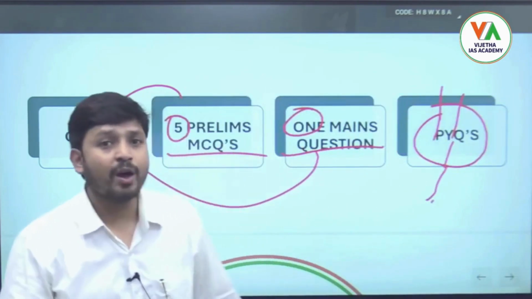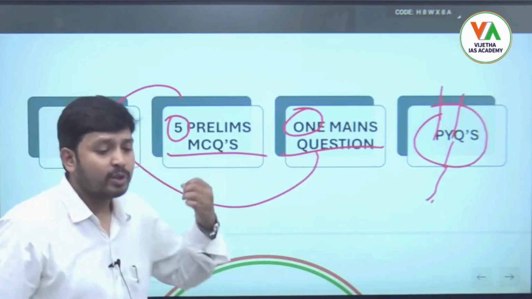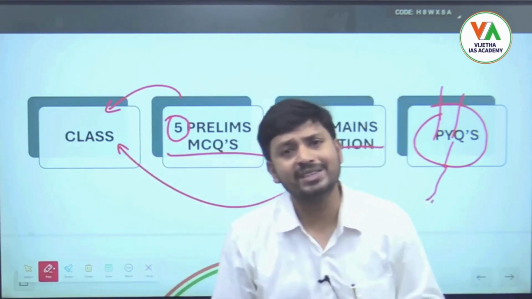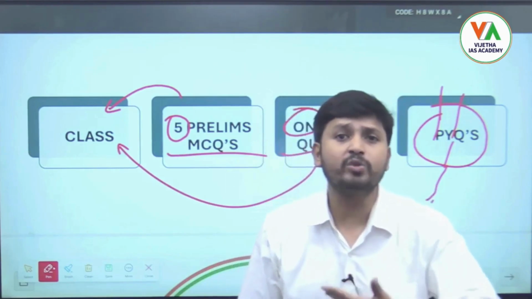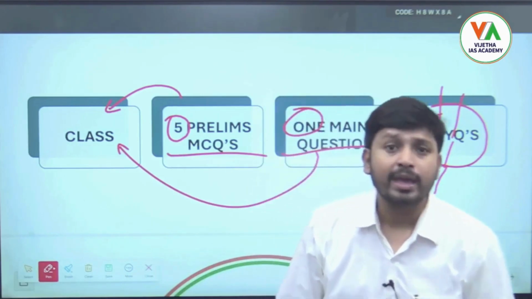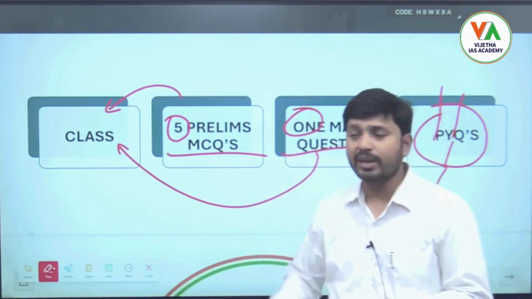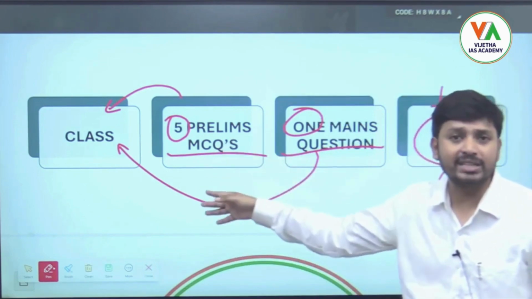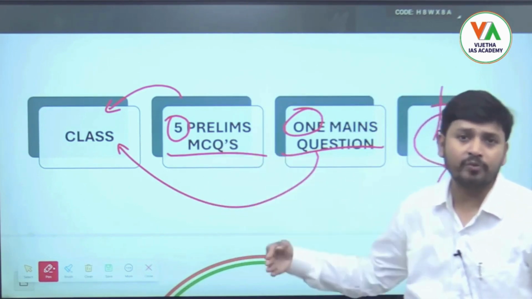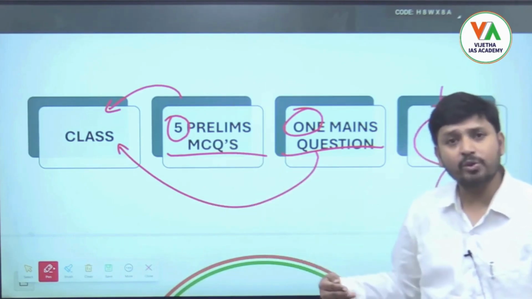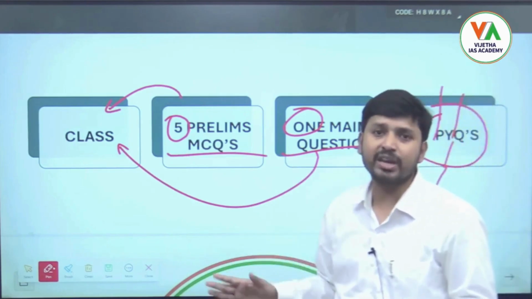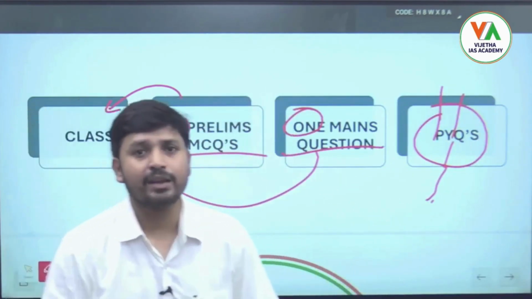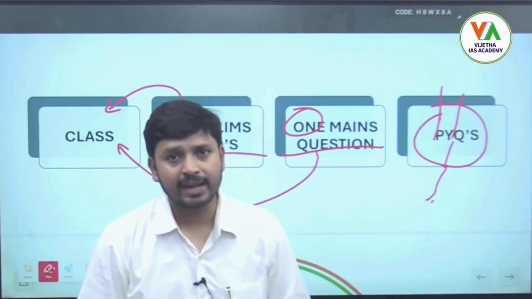Have you understood the way we approach this? No matter how many books you read or how many classes you attend, without practicing questions or knowing how the UPSC is asking questions, it is very difficult to clear this exam. That's why we have planned in a strategic manner that 5 questions of the topic of the day itself will be discussed in the class, so that you will be aware of how the UPSC is framing questions from each and every topic. Is it clear? I hope you have understood how we approach science and tech for UPSC in this Vijayawada IAS Academy. Thank you, students.